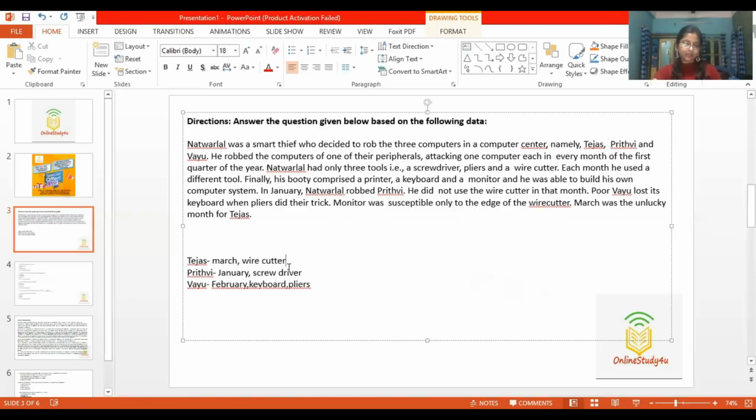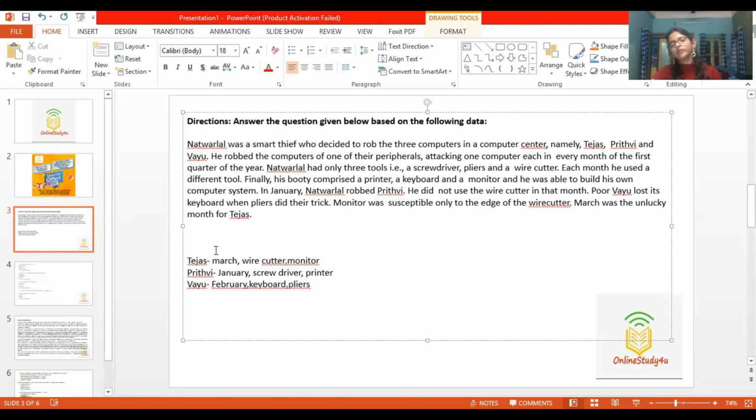So it was indeed the monitor taken away from the Tejas computer. And what else are we left with? We have the monitor here, we have the keyboard here, and so the last thing was taken from Prithvi, it was the printer.